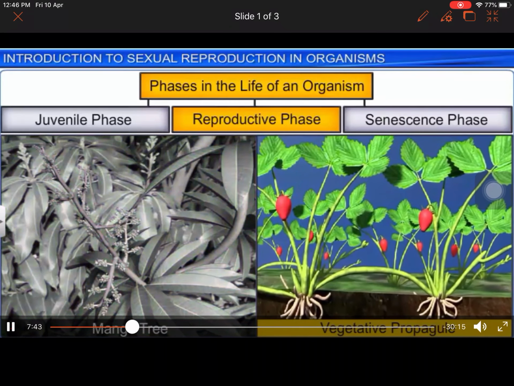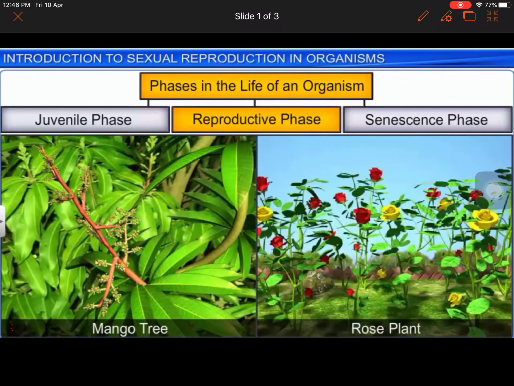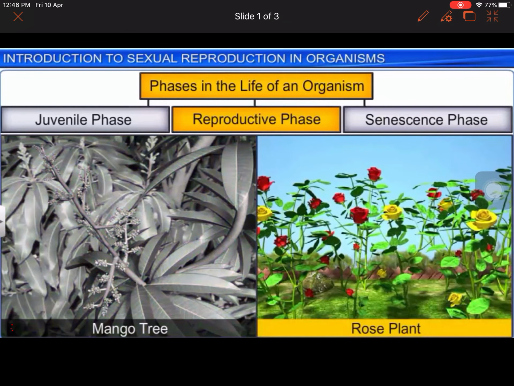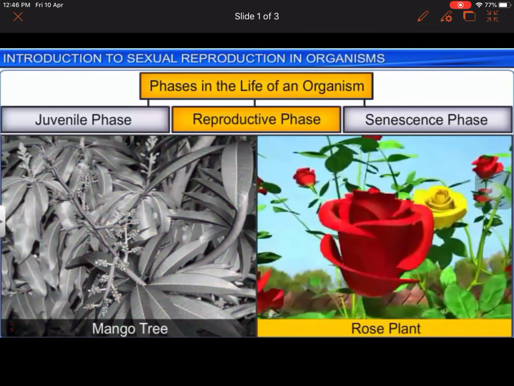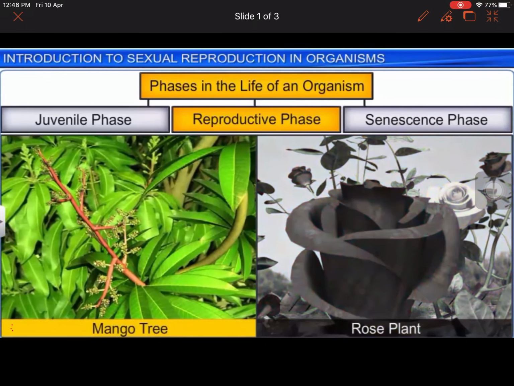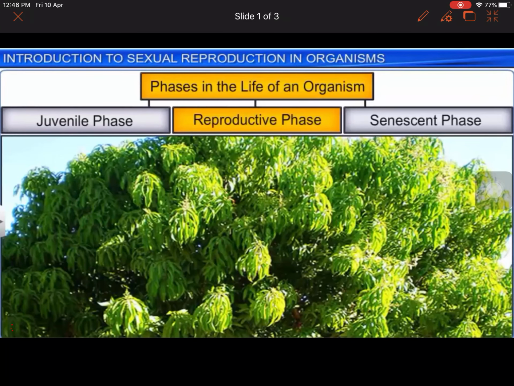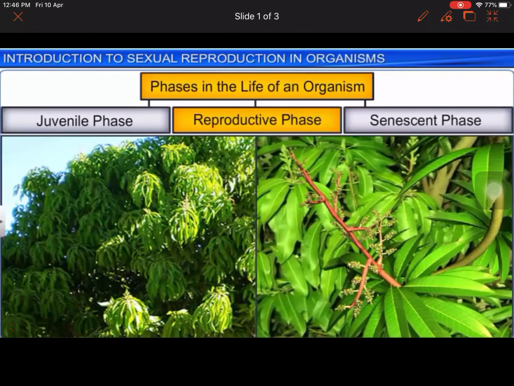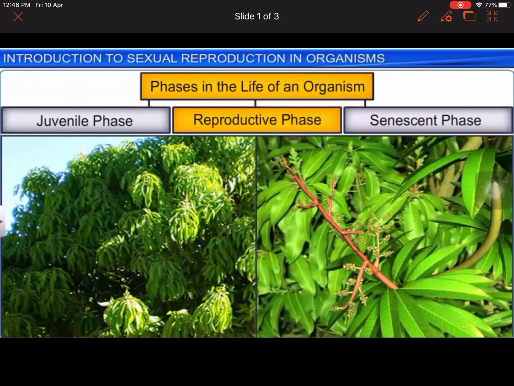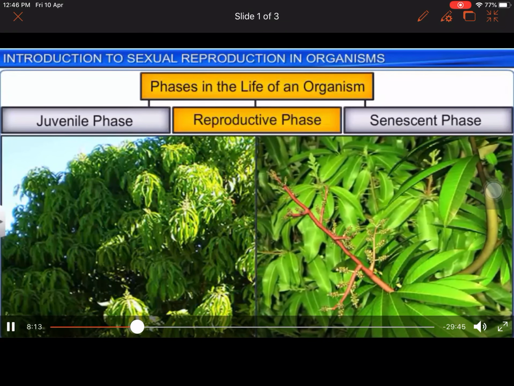Or vegetative propagules such as runners. However, while some plants such as the rose flower throughout their lifespan, others such as the mango flower seasonally. Interestingly, in the case of mango, which also happens to be a perennial plant, it is very difficult to define the various phases of life.